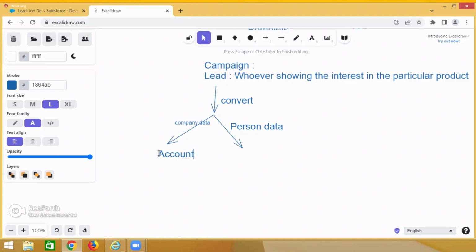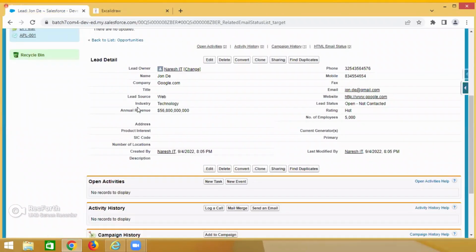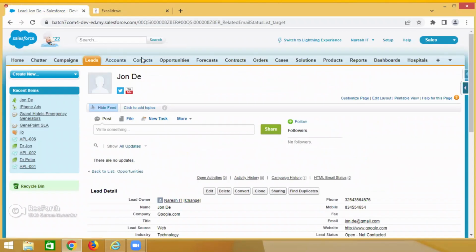So whenever you are converting the lead, in the lead we already know company information is there and person information is there. The company information will be captured in the Account automatically. And the person information is captured in one object. What is that? Contact. Now see, Account and Contact. That's the reason these two objects were introduced.